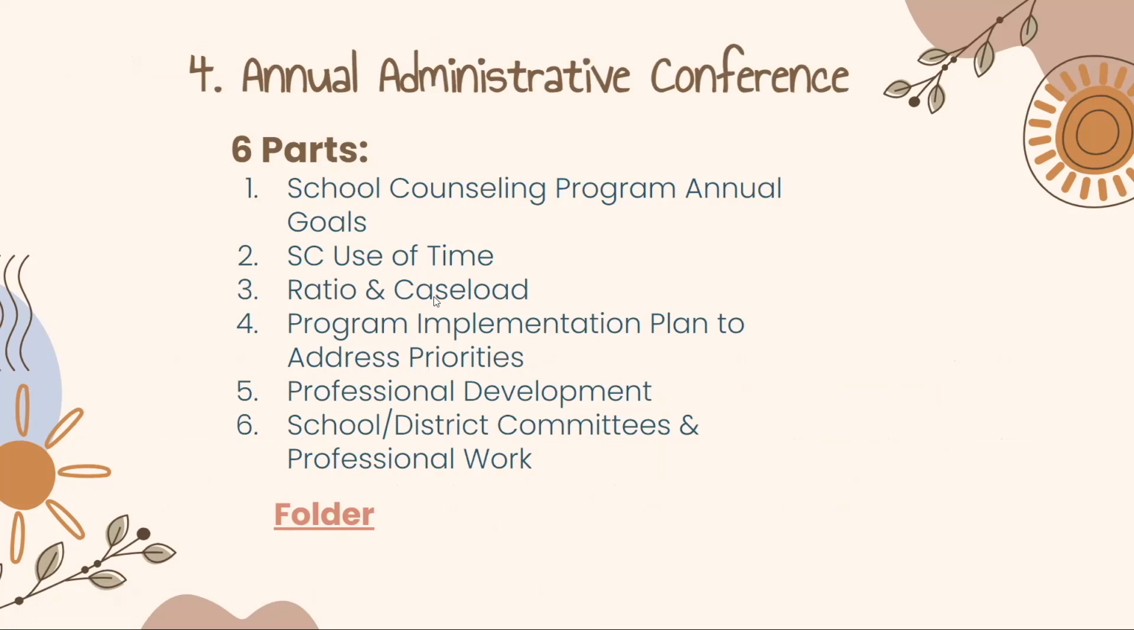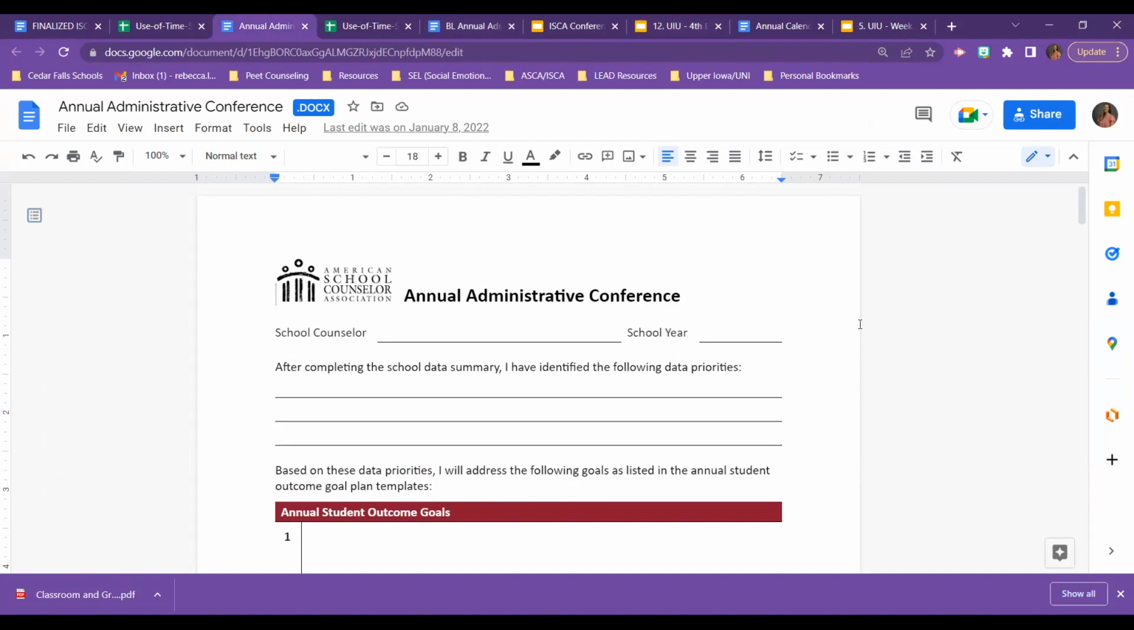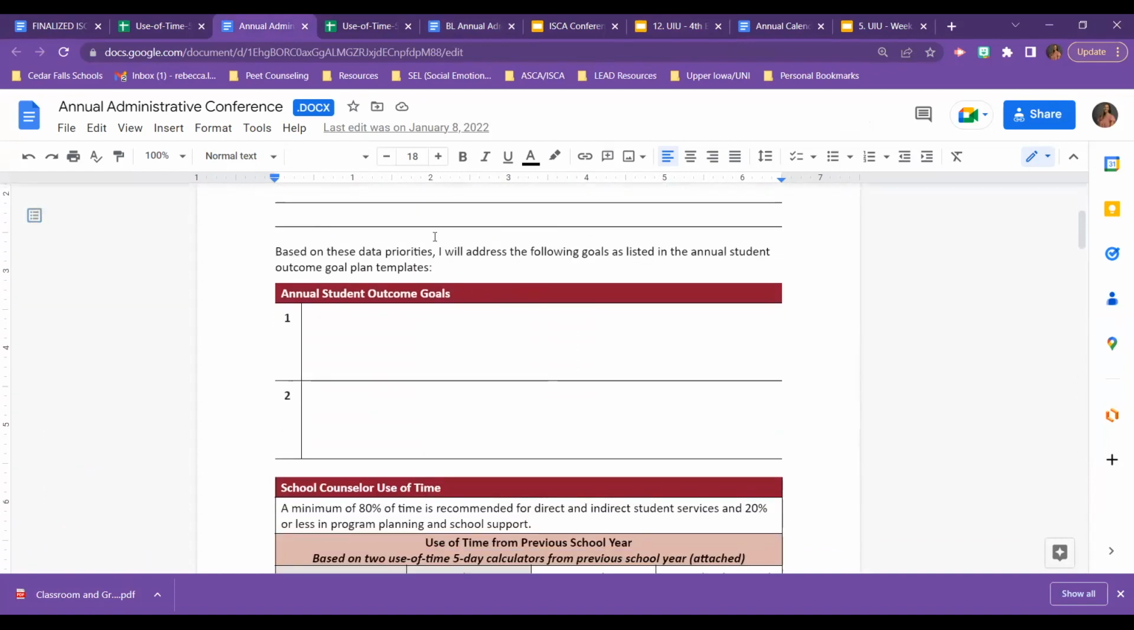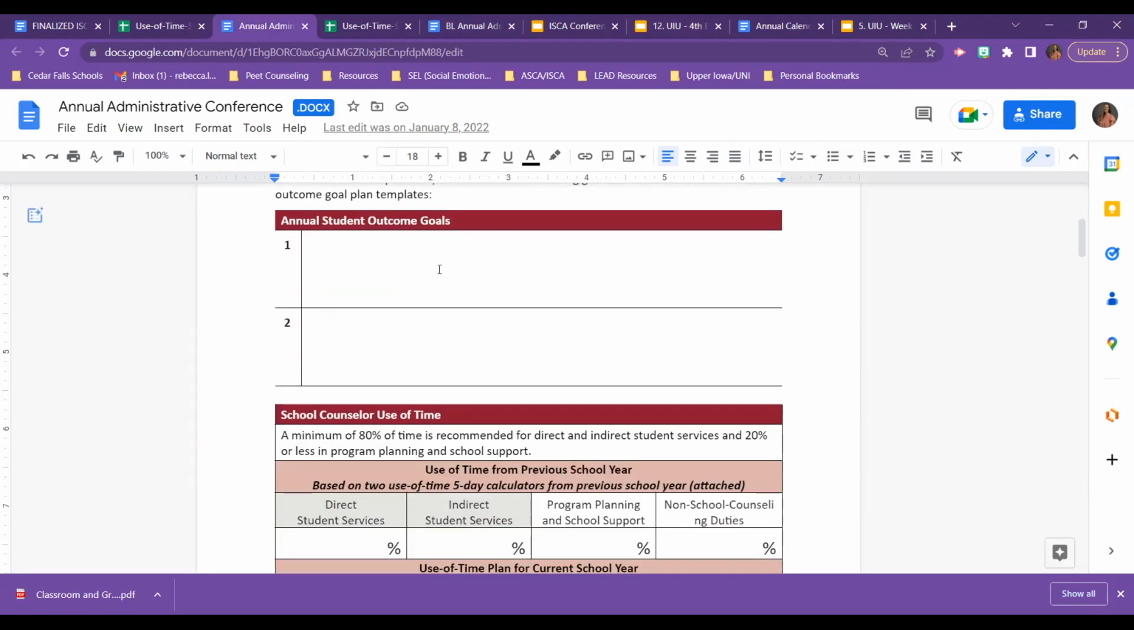What is your school counselor to student ratio? Your caseload, program implementation and plan to address the priorities, and a lot of that includes your action plans, what your plan for professional development is for the school year, and what committees and professional work are you a part of as part of your school building and a part of your district committees. So being able to go through a blank template, again, this is linked. You can kind of see how these 6 parts are listed here.